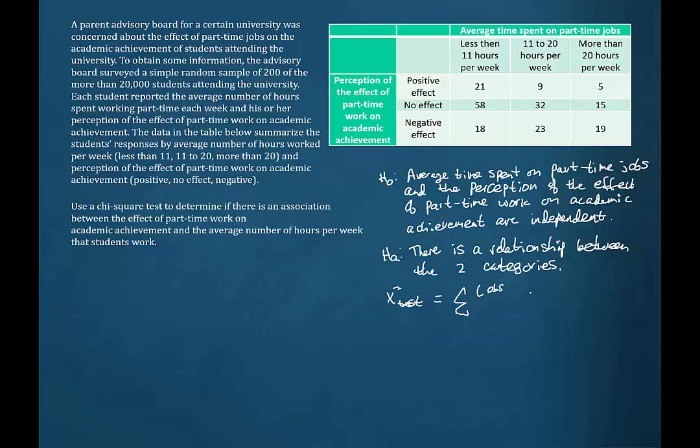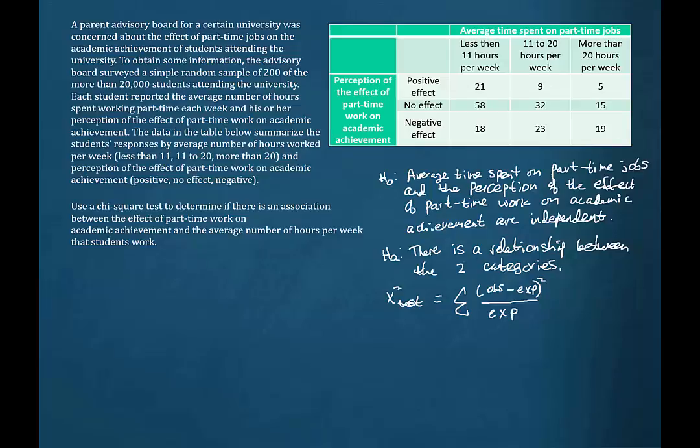We're going to take the observed values and subtract from those the expected values, and then square that, and then divide that by the expected values. Now, what we have in this table are the observed values.